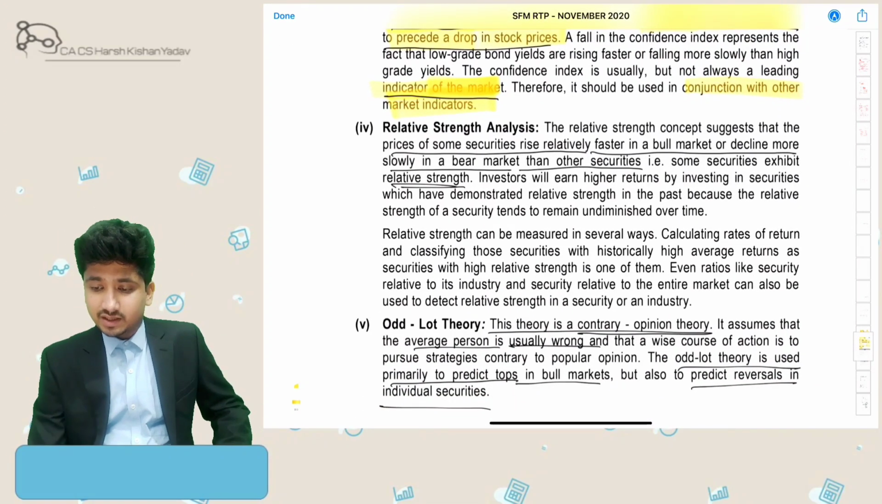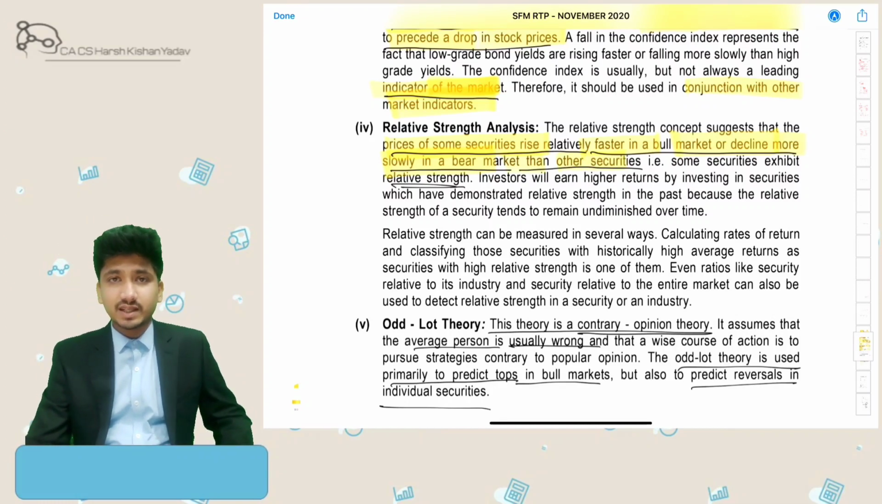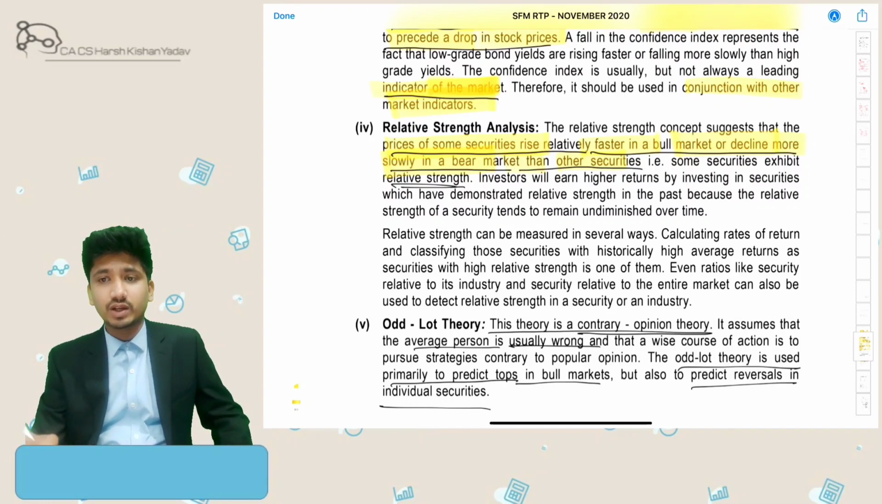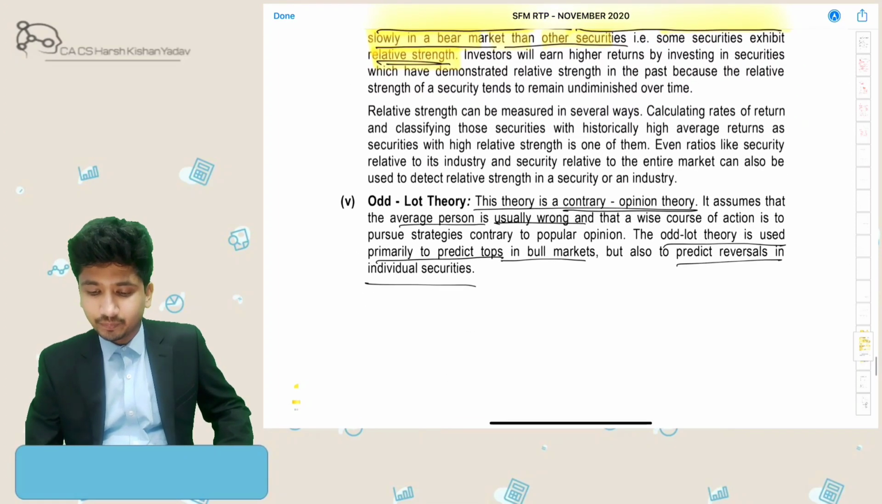Then relative strength analysis. Prices of some securities rise relatively faster in a bull market and/or decline more slowly in a bear market than other securities. For example, if the Sensex is rising 10%, then these securities will rise 15%. But when the Sensex falls 10%, these securities will fall only 5%. So this is relative strength.